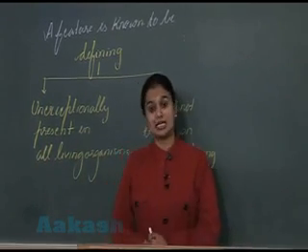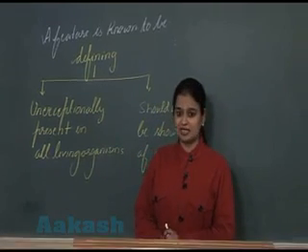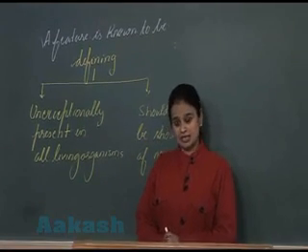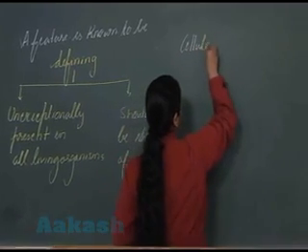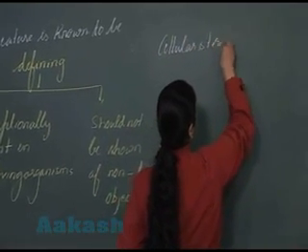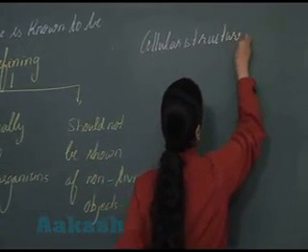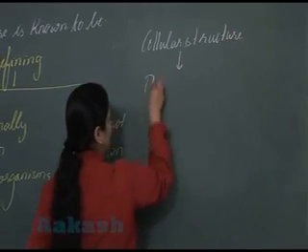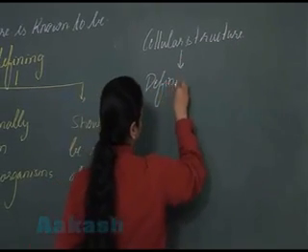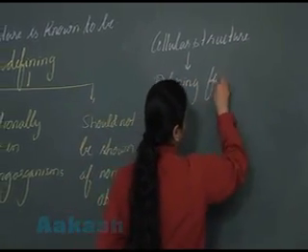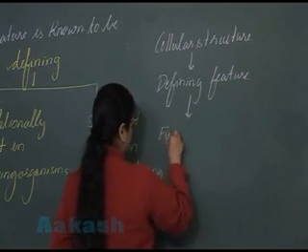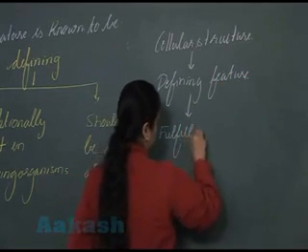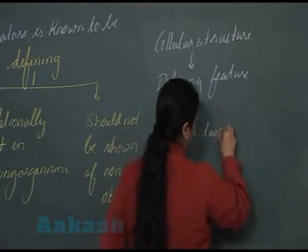That's why it can be known as a defining feature. So this is clear here now. Cellular structure, what are you going to call it? Defining feature. Why defining feature? It fulfills two criteria.